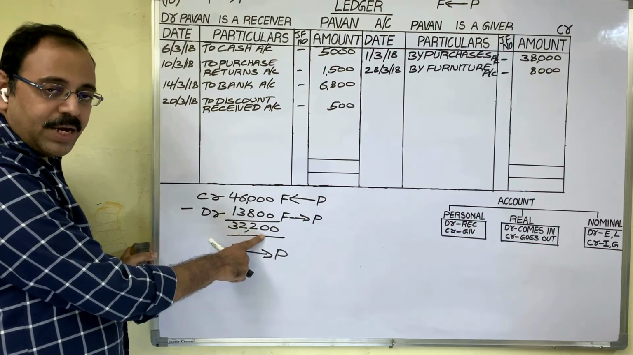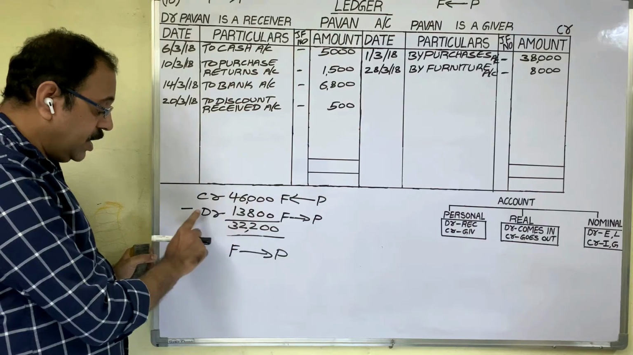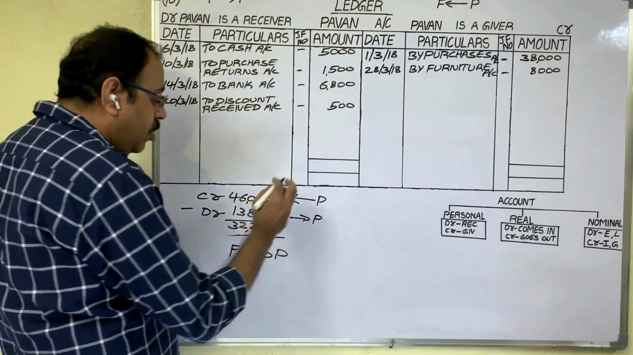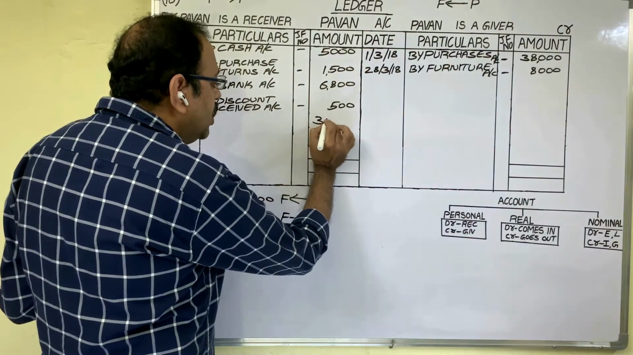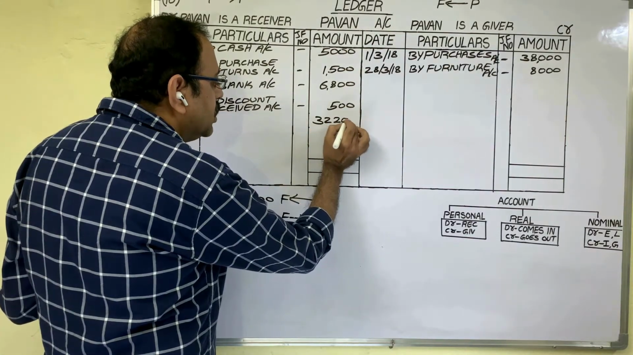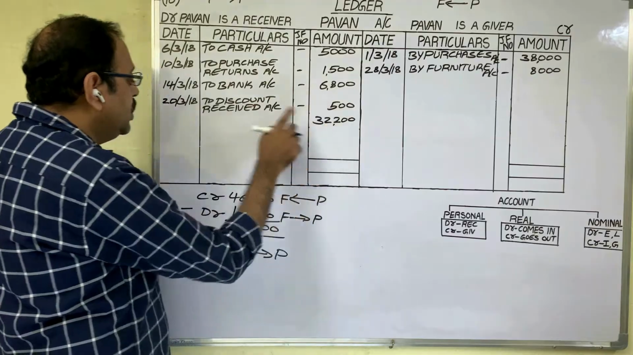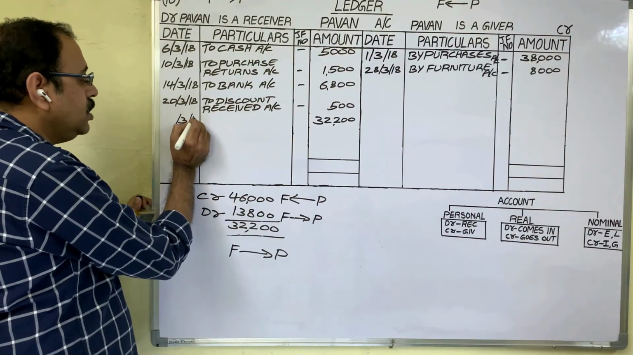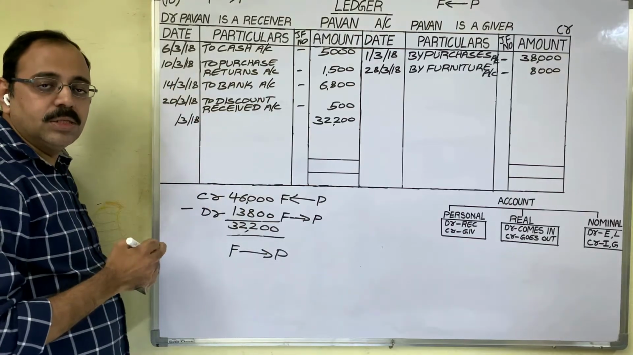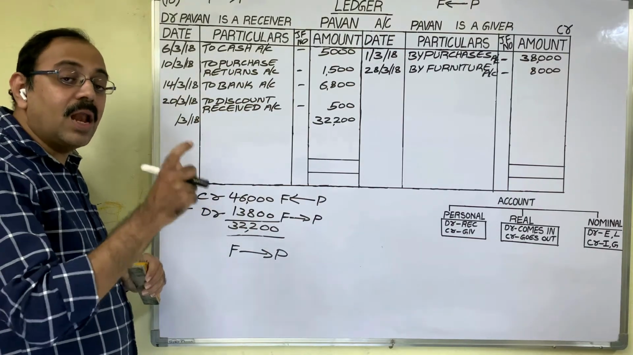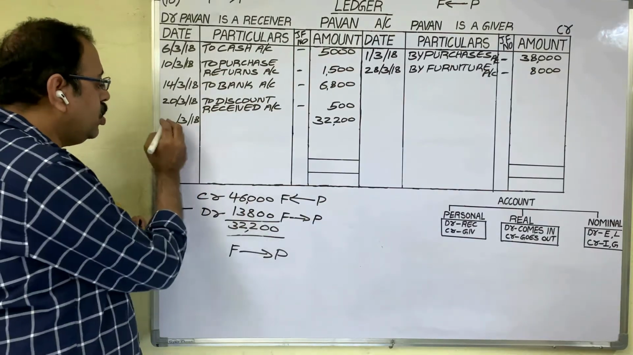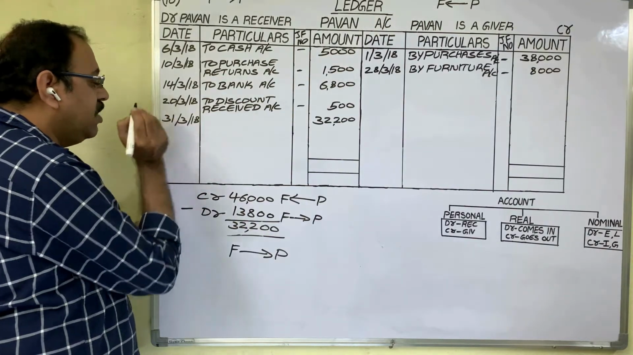32,200 balance carried down figure. Way to write? Debit side total is less. So debit side you have to write this amount, 32,200 rupees. For this amount, in date column, you have to write the last date of March month. In calendar, the last date for March month you should write. In March month, total number of days are 31.